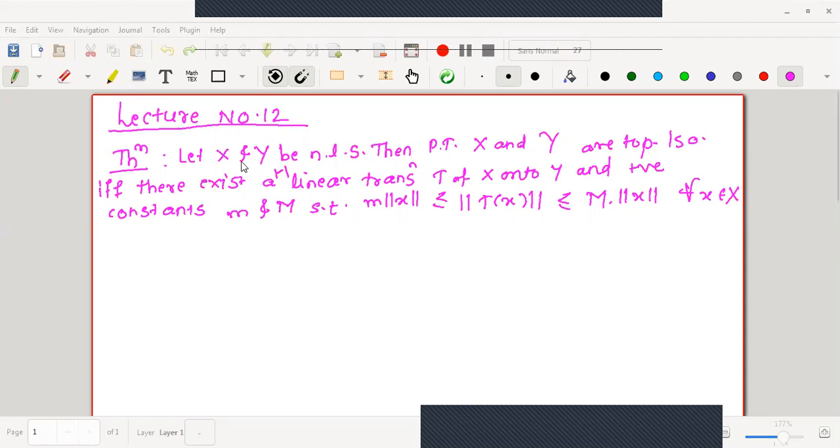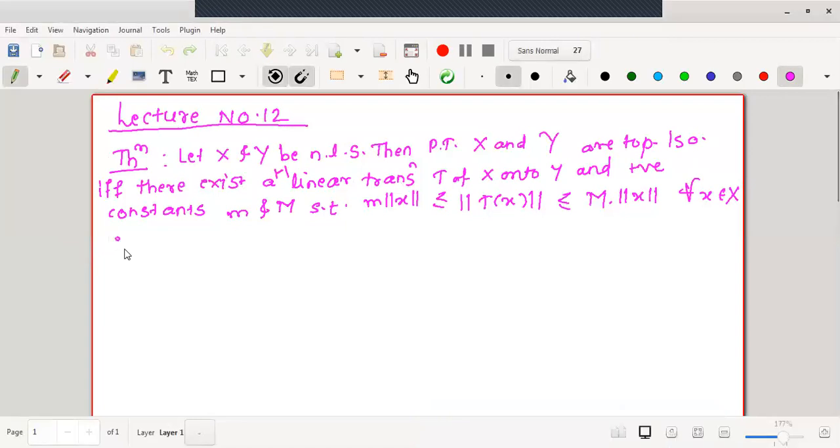Now here we want to prove that if X and Y are any normed linear spaces, then X and Y are topologically isomorphic if and only if there exists a linear transformation T of X onto Y and positive constants small m and capital M such that m norm of x is less than or equal to norm of T of x, which is less than or equal to capital M into norm of x. Let us try to prove the result.